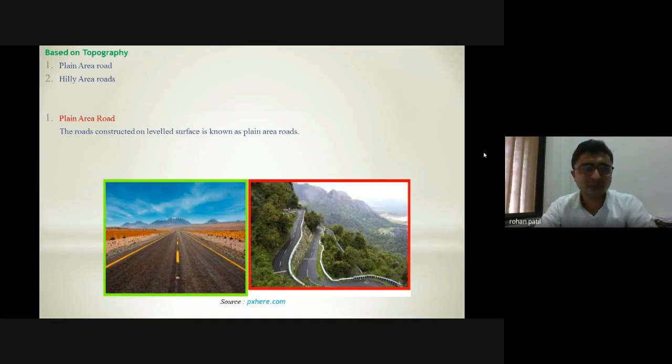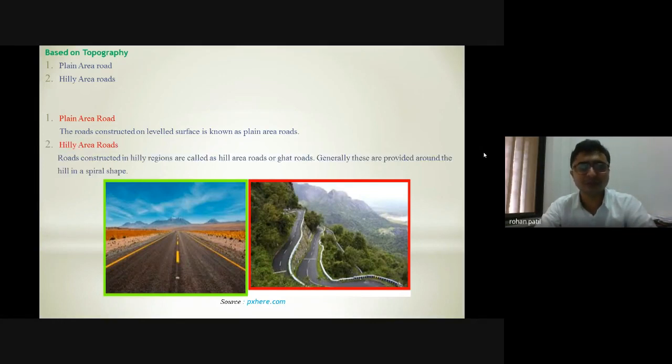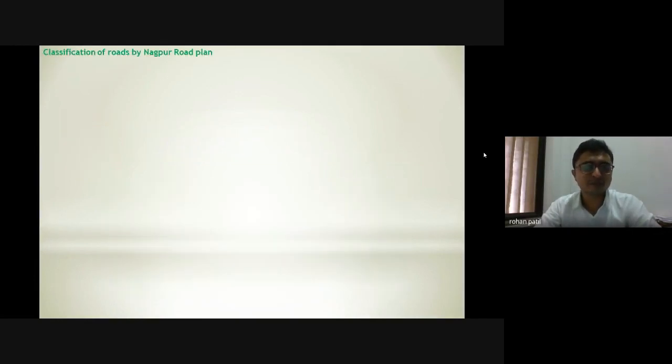So plain area roads, constructed on plain or level surface, are known as plain area roads. Hilly area roads, constructed in hilly regions, are called hilly roads or ghats. Generally, these are provided around a hill or in spiral shape. So you can see a variety of curves on this hilly area road. What geometric design will we have for these curves: horizontal curves, transition curves, and vertical curves? That will be covered in unit number 2, which is related to the geometric design of roads.